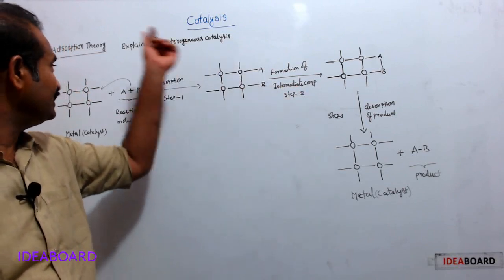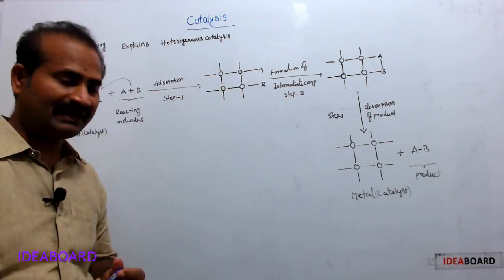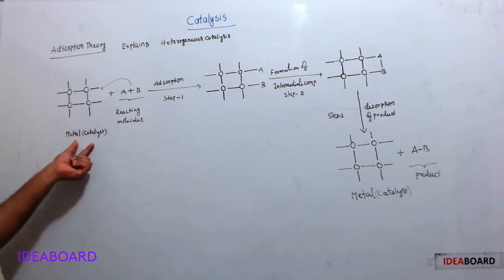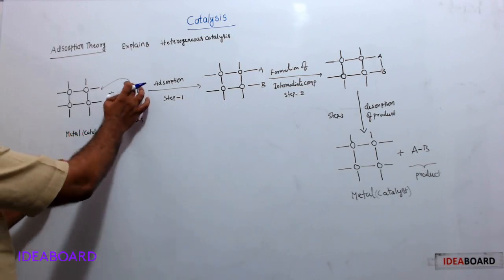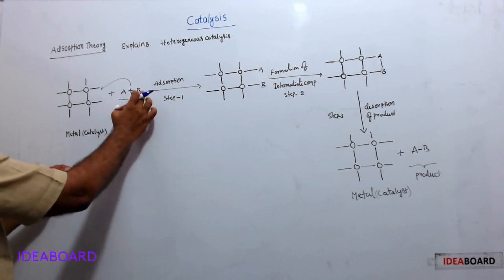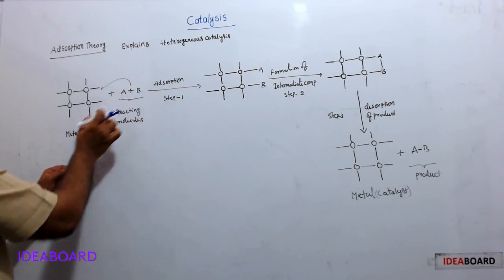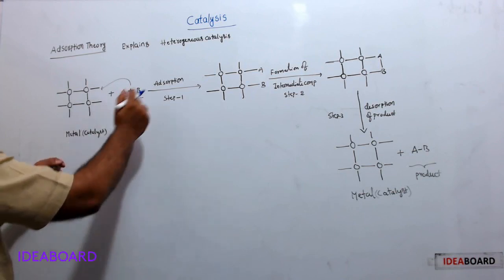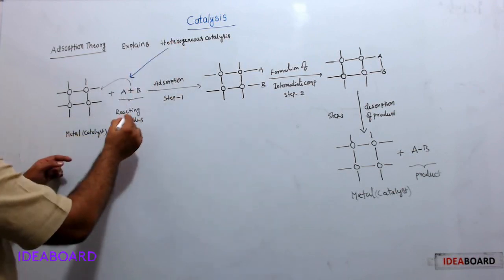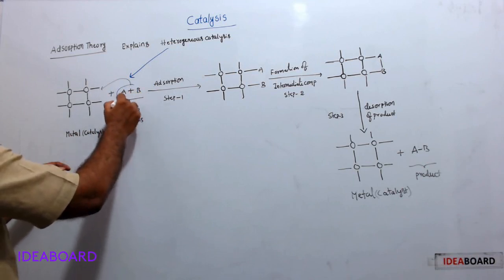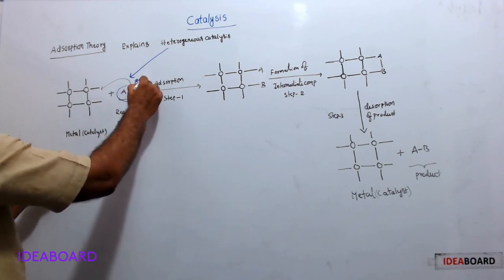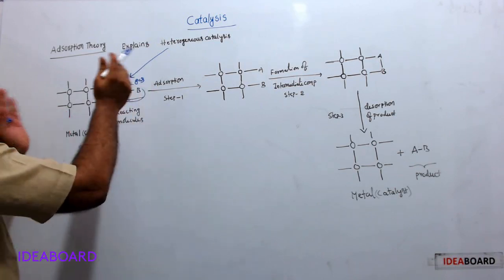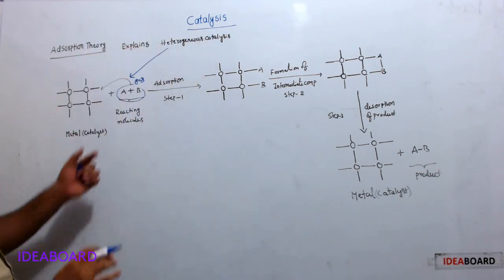So these are the steps involved in the adsorption theory. Okay, here in step 1, this is a metal, a solid. Here these are the reactants, the reacting molecules, which are in gaseous phase. The catalyst is solid. That's why this example is heterogeneous catalysis, because the reacting molecules are gases and the catalyst is solid.